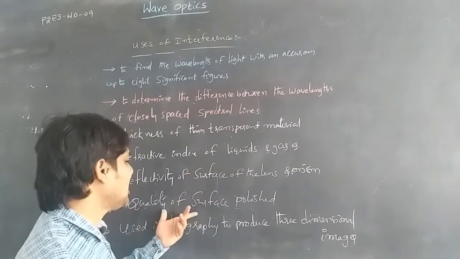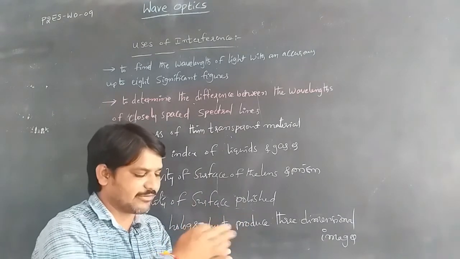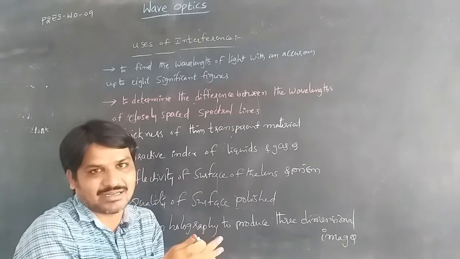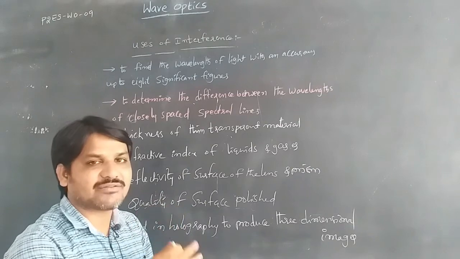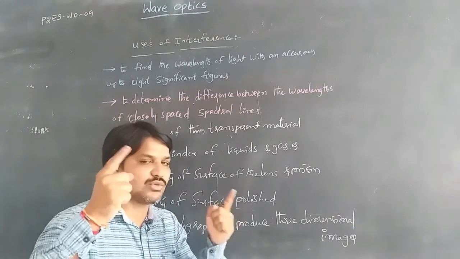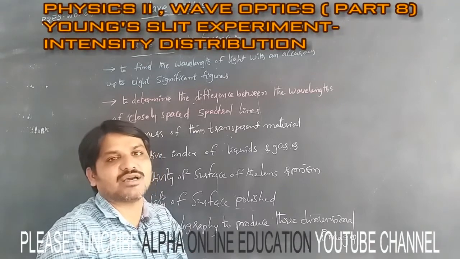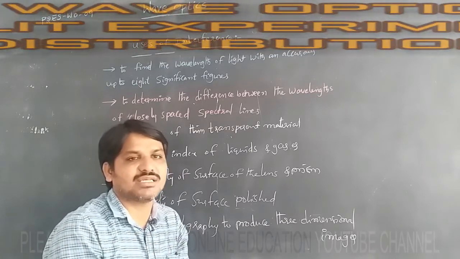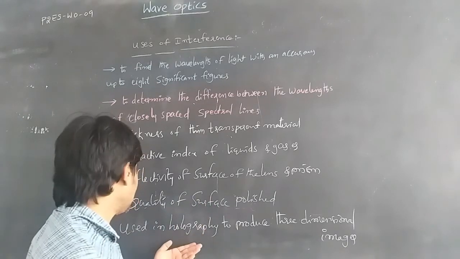Another one is the quality of a polished surface. If a surface is polished, how good is its quality? By applying interference, when two lights are incident on the plate and superimpose on one another, we can find the quality of the polished surface. The last and final one is holography.